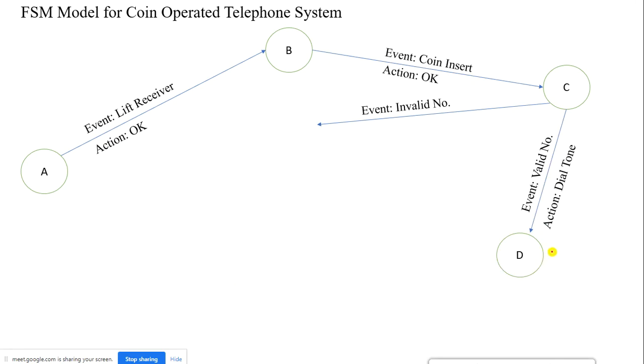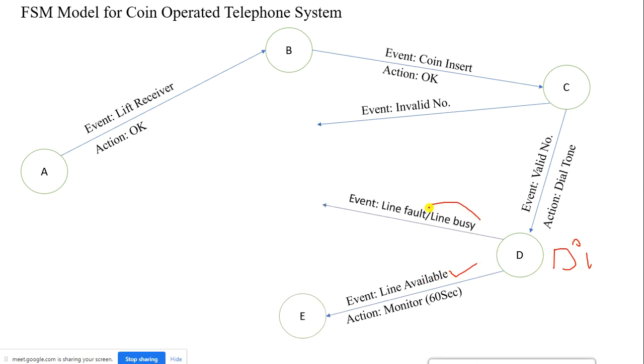If I dial the number, this is D for the dialing stage. Now there are two possibilities. One is that I may connect with a line, or the line may be busy, right? If the line is busy, let us see what we have to do later. Now let us assume that this case is satisfied.